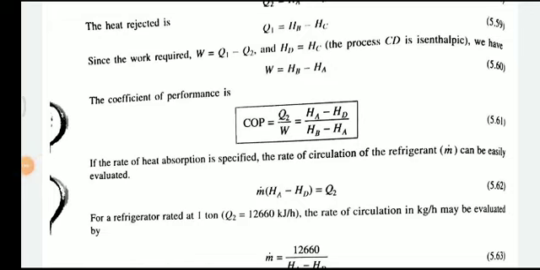Then if the rate of heat absorption is specified, the rate of circulation of refrigerant M can be easily evaluated by these equations, so that M times HA minus HD is equal to Q2.